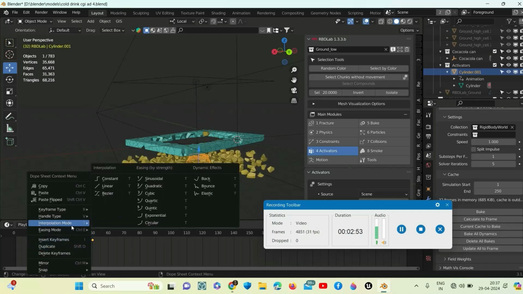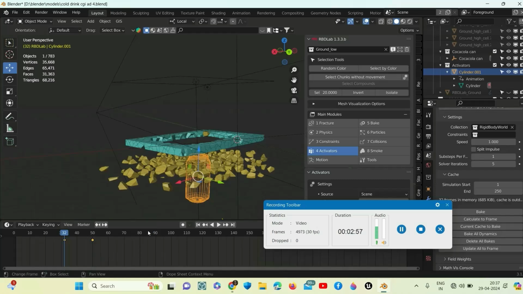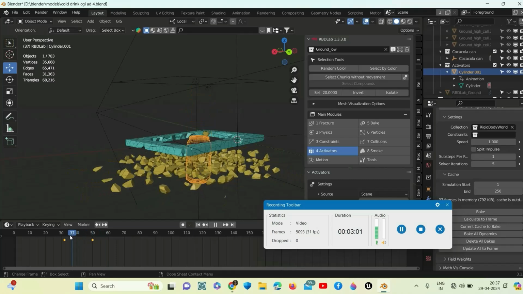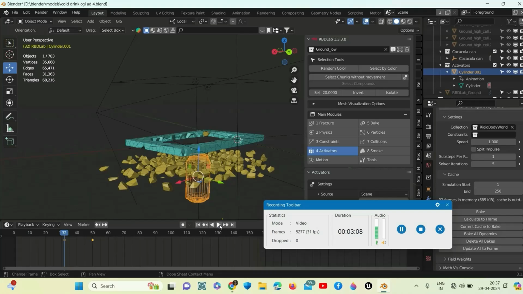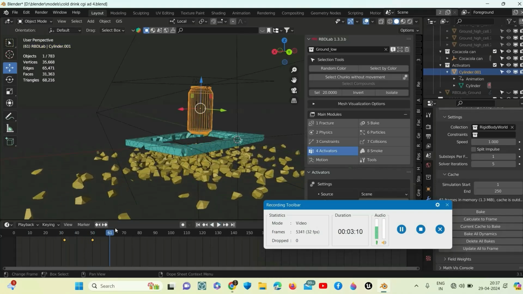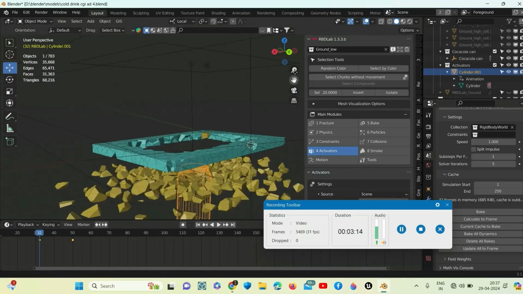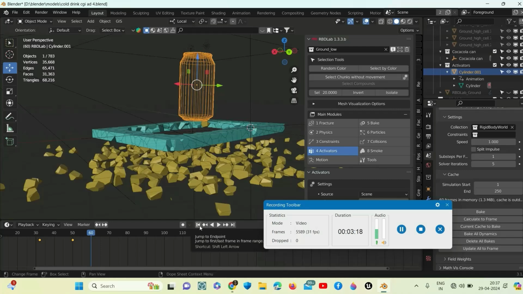Right click here, easing, automatic easing. But I want to make it a bit more slow. Easing, ease out. Yeah, it has become a bit slow. You can see that.